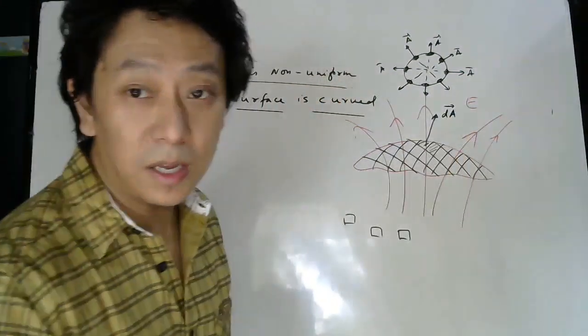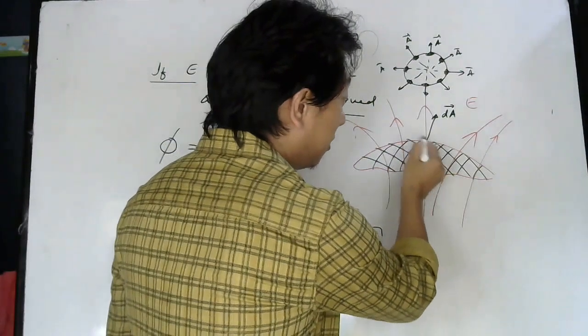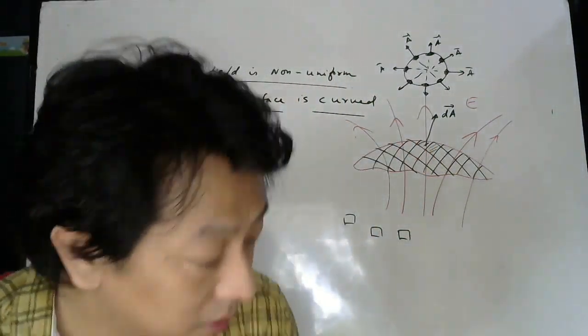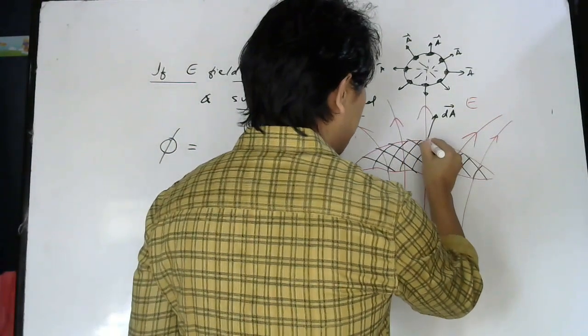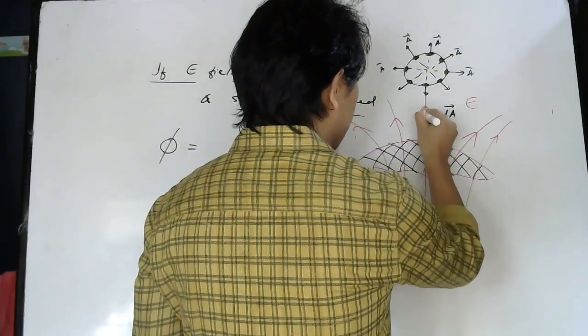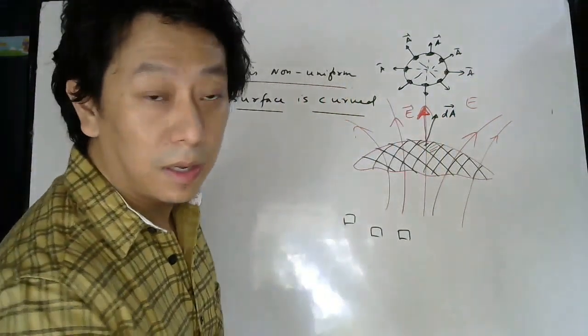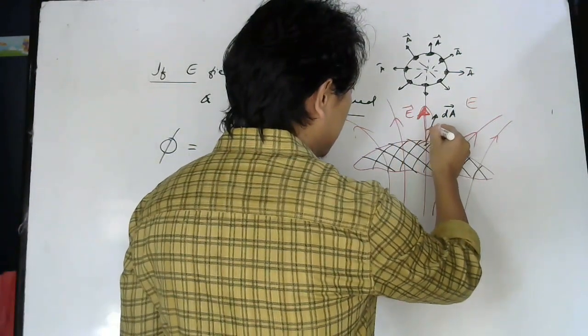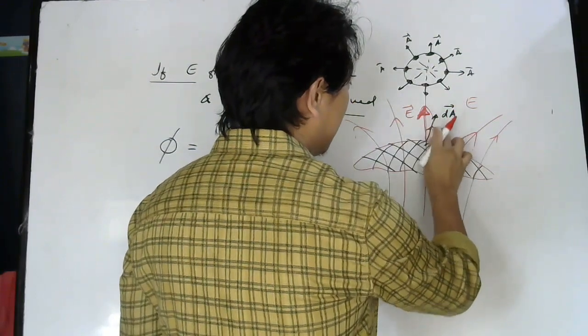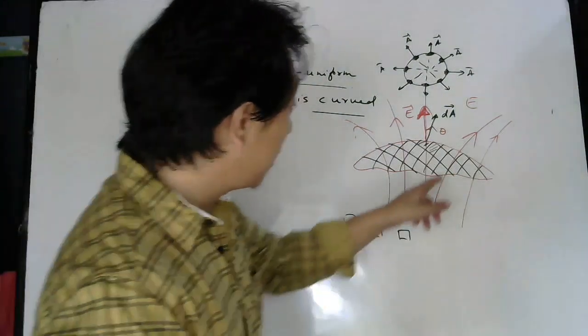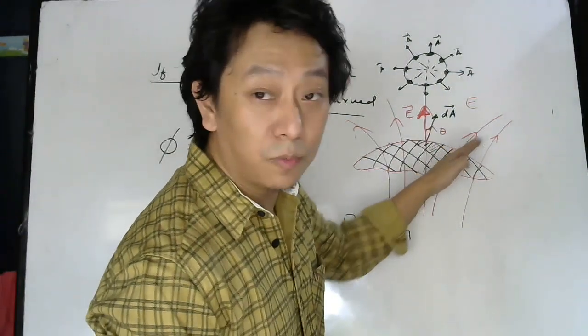So what is dA? The area vector for one small part. And at that point there will be some electric field, at that small area. This is your E bar, let's say. And there will be some angle between E bar and dA bar. That angle I have written as theta. Somewhere else, students, your dA will be elsewhere.